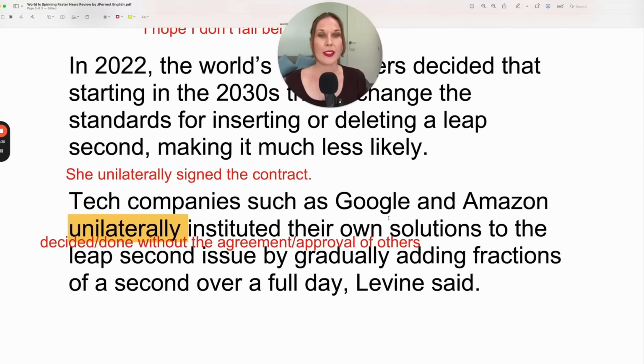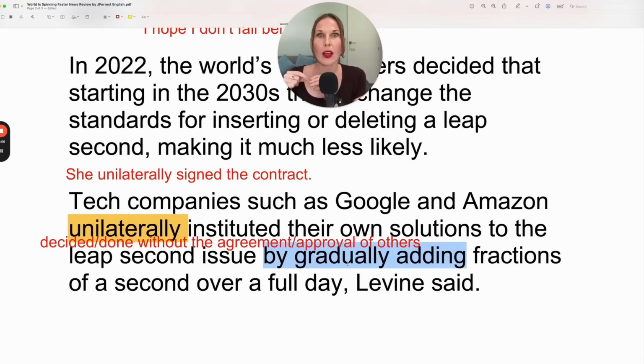So tech companies such as Google and Amazon unilaterally instituted their own solutions to the leap second issue by gradually adding. So here's how they did it. So what's their solution? By gradually adding. So gradual means they add it slowly.